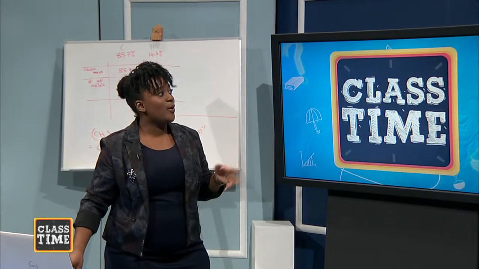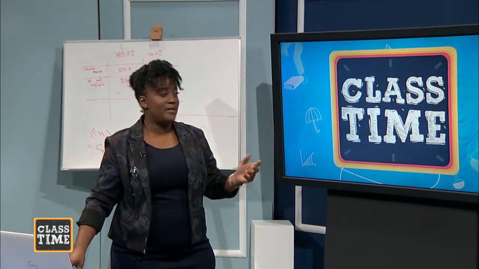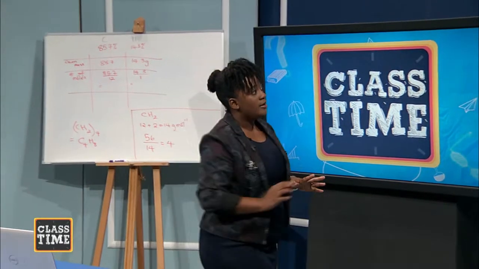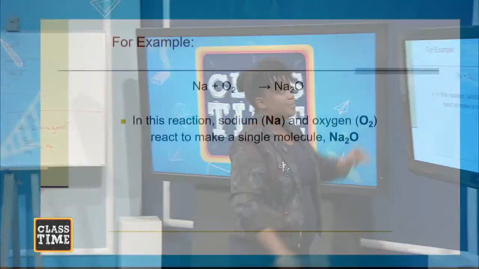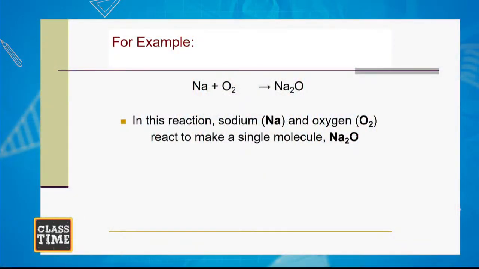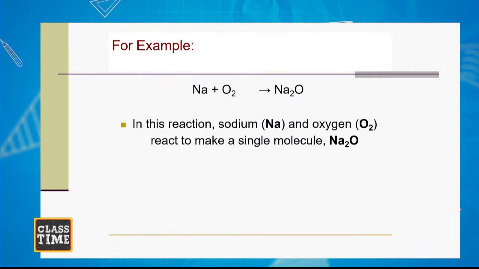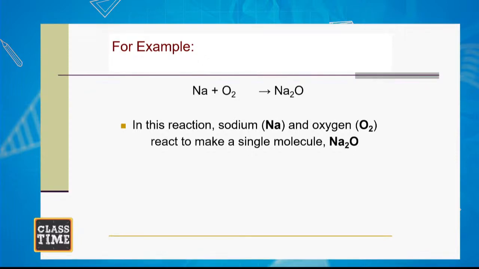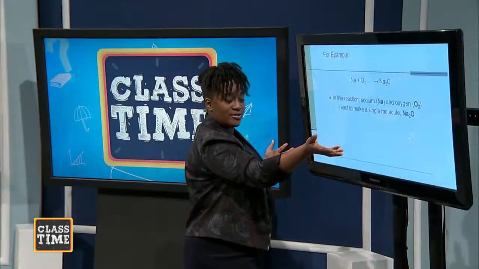All right, so we're going to break it down a bit. So here is a different example. We have sodium reacting with oxygen to form a new compound, sodium oxide, right? On the left side, we have the reactants. On the right side, we have the products, right?